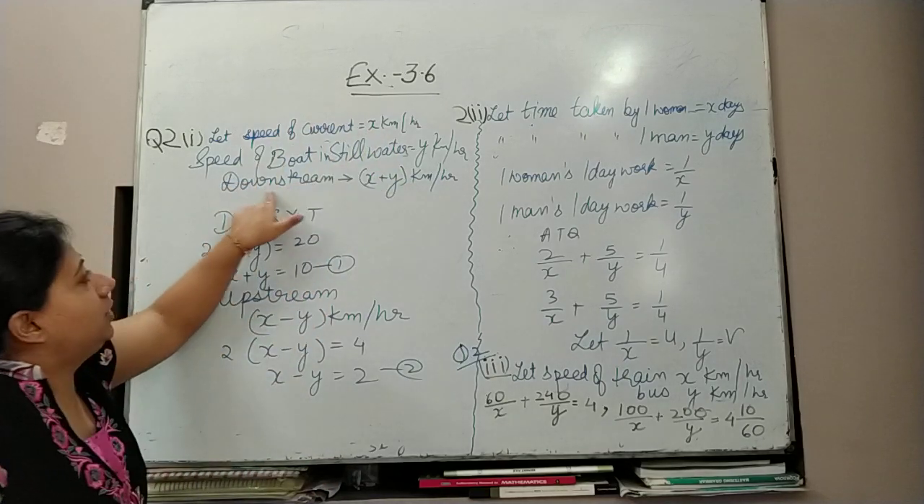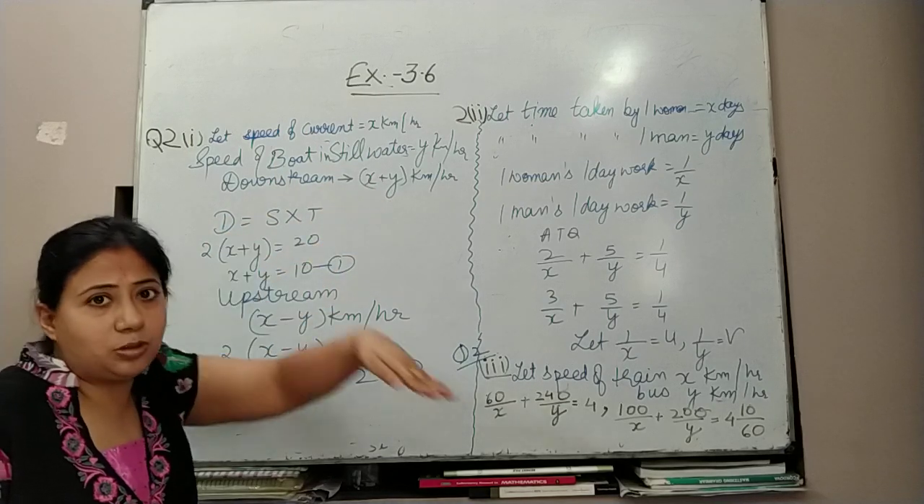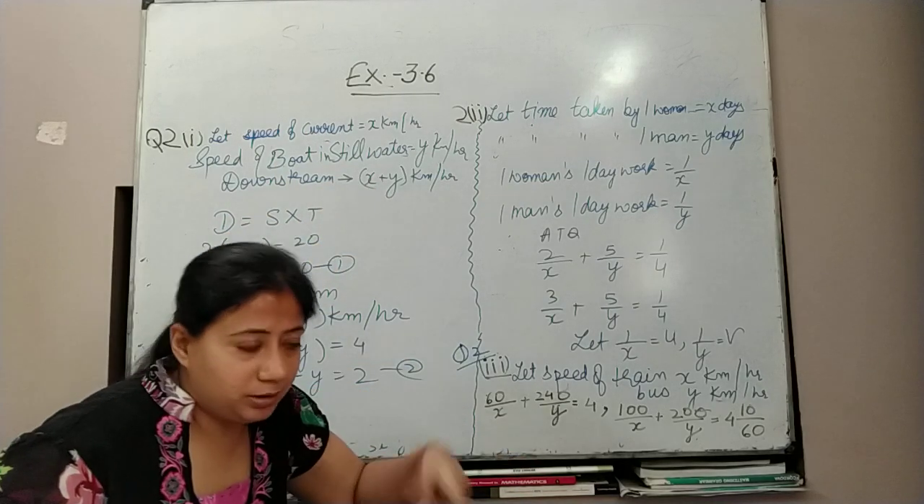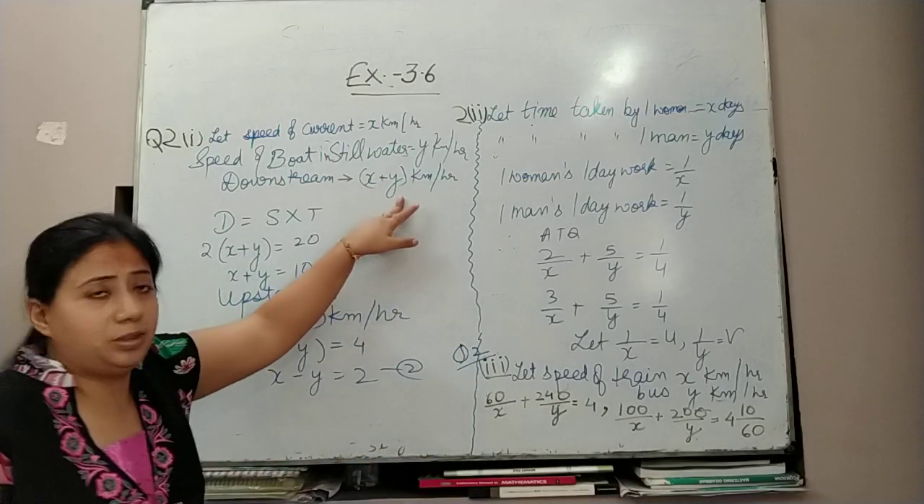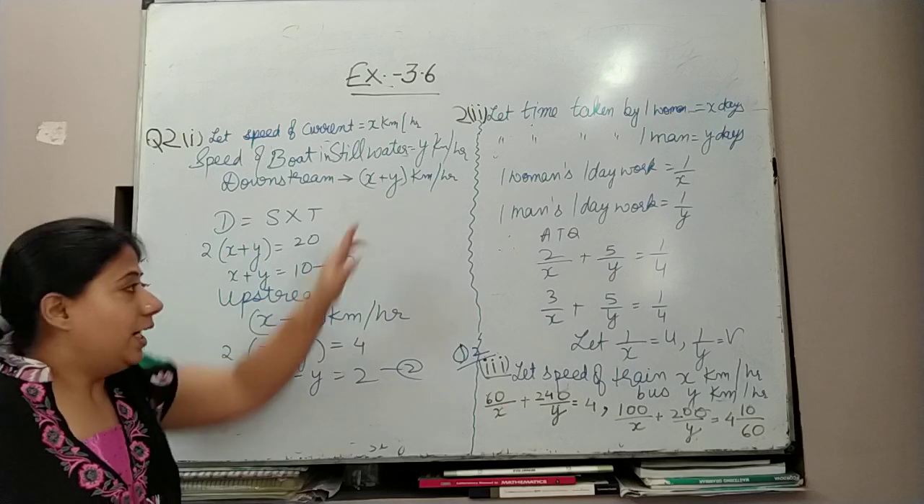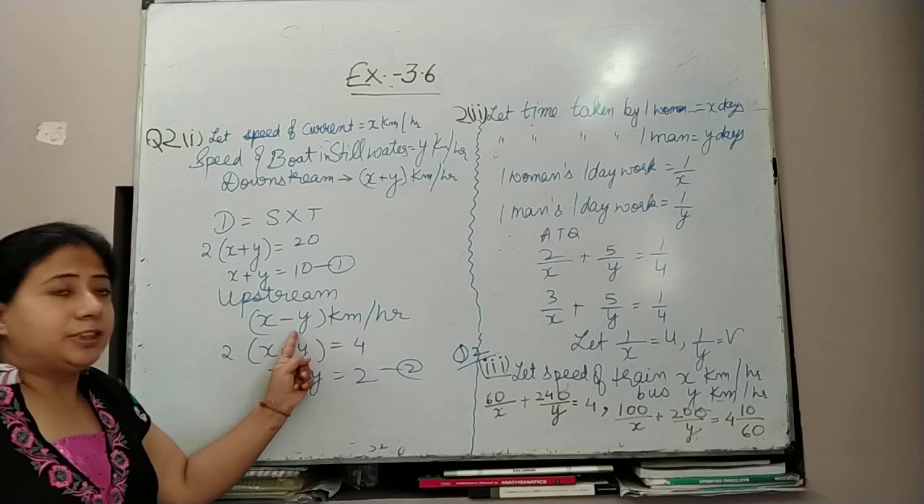Now what is he saying? Downstream means the addition of both the speeds. As I have explained, when the road is sloping downwards, even if you are cycling, the speed of the cycle increases by itself. So in the downstream, both the speeds are added. And when we are going upwards, then the speed must be subtracted.